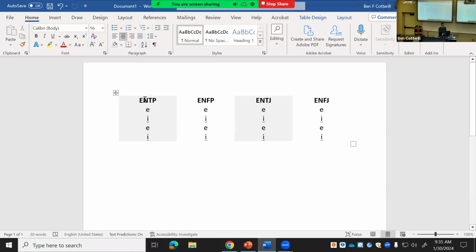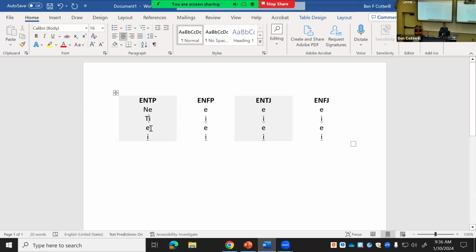Now it's an intuitive type, okay? And we know that the first function is going to be extroverted, okay? So we know, therefore, that the first function is N, okay? We know that they have preference for thinking over feeling, so the second one has to be T. Everyone understand so far? You with me? Okay, I'll give you a chance to do the next ones to make sure, okay?